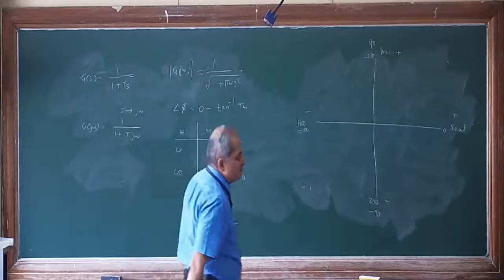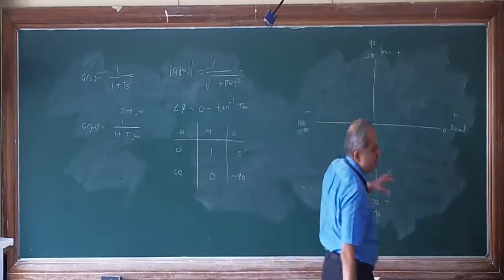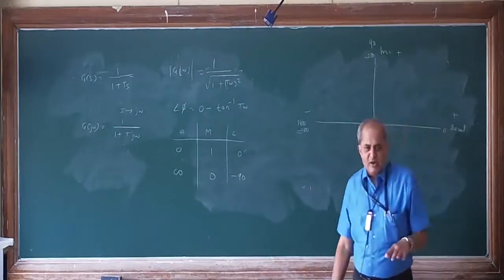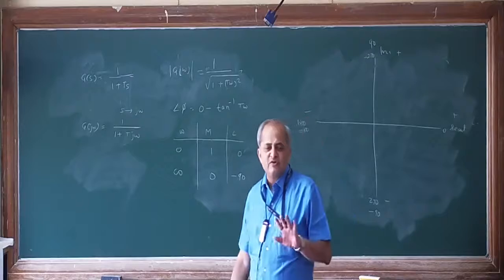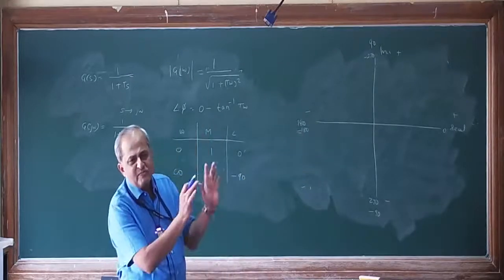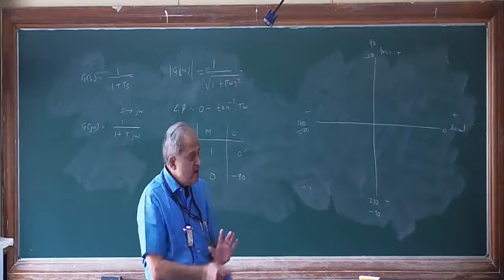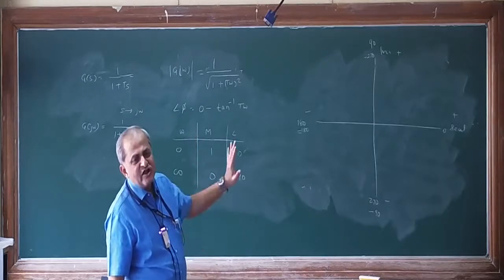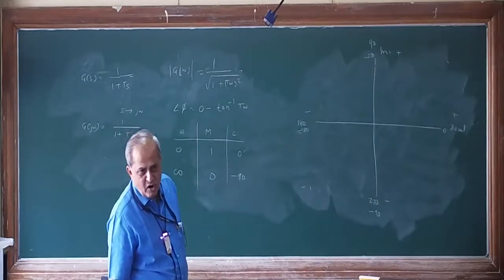What is the point in telling this positive and negative is, in most of the problems there are more number of poles than zeros. That means the denominator part is larger compared to the numerator part. Hence, in most cases, the angles will be negative only, not positive.